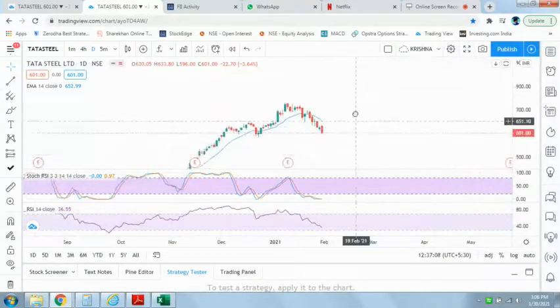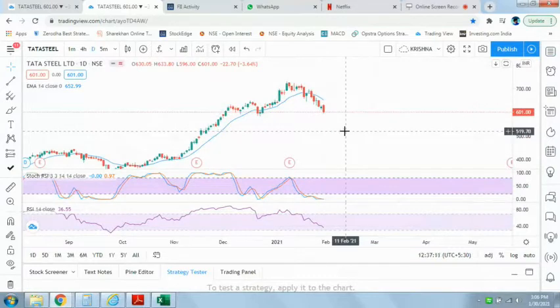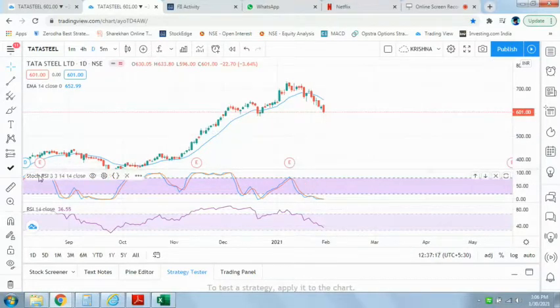We need to see whether the stock is in overbought region or oversold region. So you need to use the stochastic RSI indicator. And as I said in my previous videos, you can set the bandwidth either 70/30 or 80/20. So when this is above your upper band, then this is in the overbought region. On the contrary, when it is below this line, it is in oversold region.